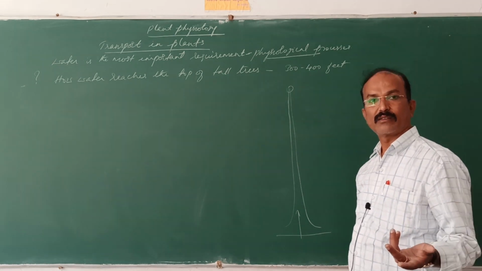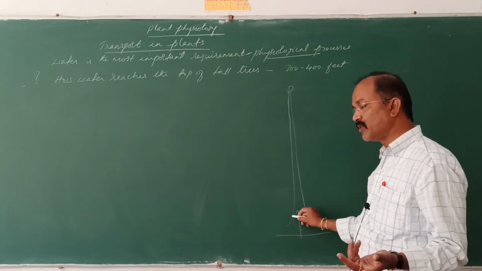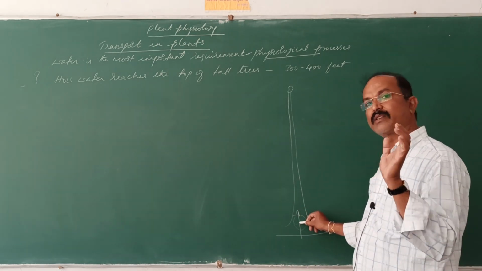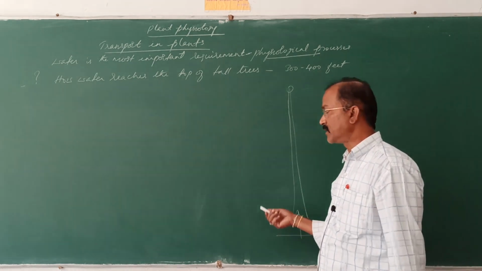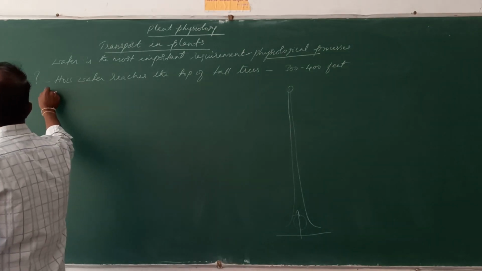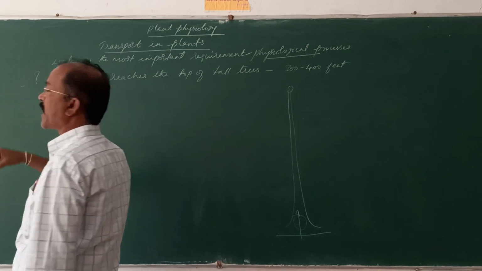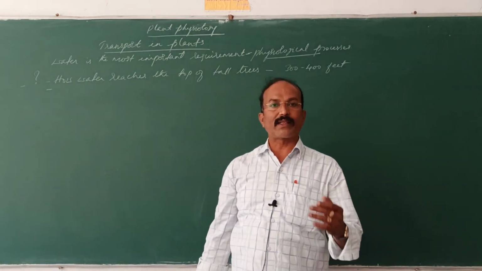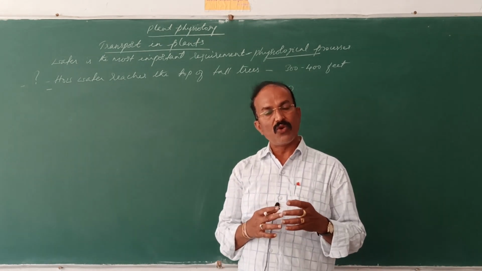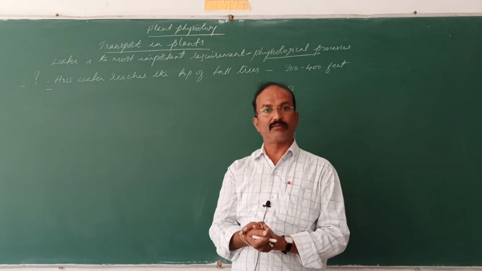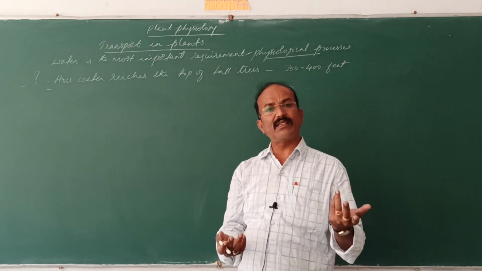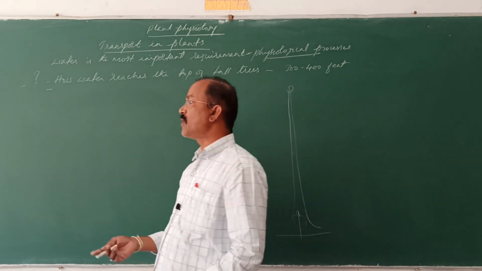How does it occur? Here there is no circulatory system. Due to some pressure, it cannot be pushed, isn't it? So a number of questions arise. Then the next question is, how and why do substances move from one cell to the other cell? Even the substances move from one cell to another cell, no? How do the substances move from one cell to another cell? Why do these substances move?